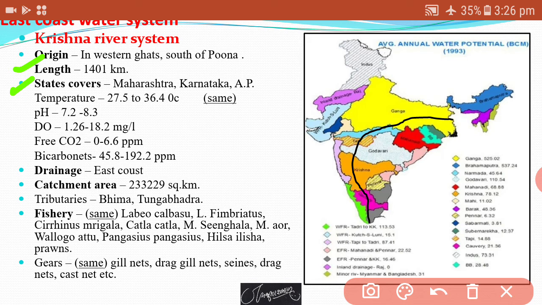Tributaries like Bhima and Tungabhadra are tributaries of the Krishna. The fishery is also the same type of fish species found in this water, like Labeo, Catla, Hilsa ilisha, prawns, and the gears used in this river are also the same, that is gill net, drag net, and cast net, etc.